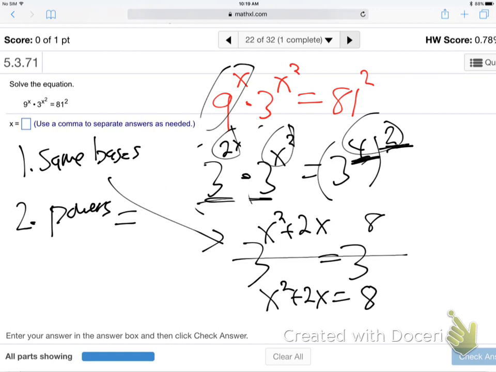Solve it from there. Remember how we solve x squared? X squared is different than regular x. With x squared, what's step 1? Gotta get a 0. So get a 0, and factor that thing.